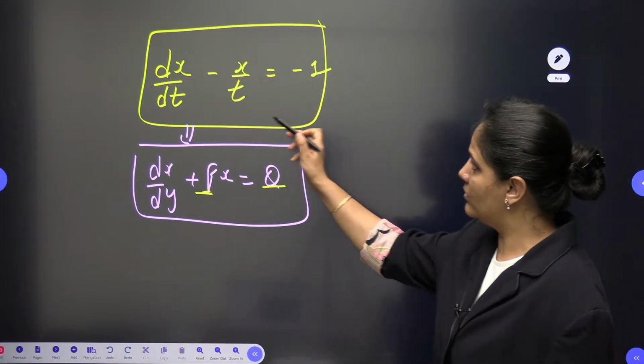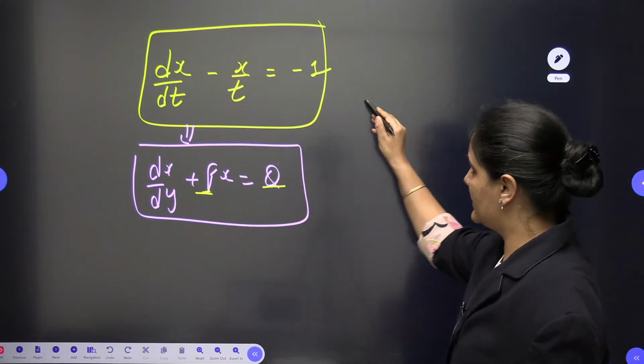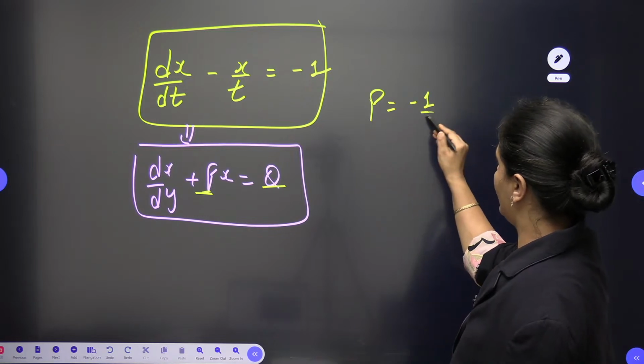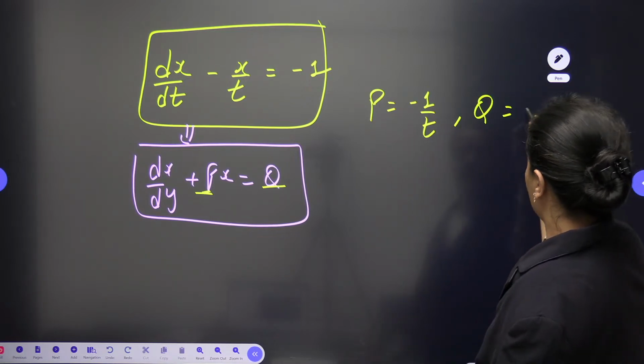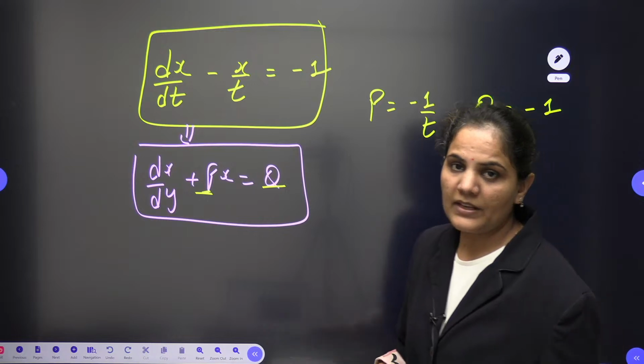Here P and Q are functions of t, so P is -1/t and Q is -1.